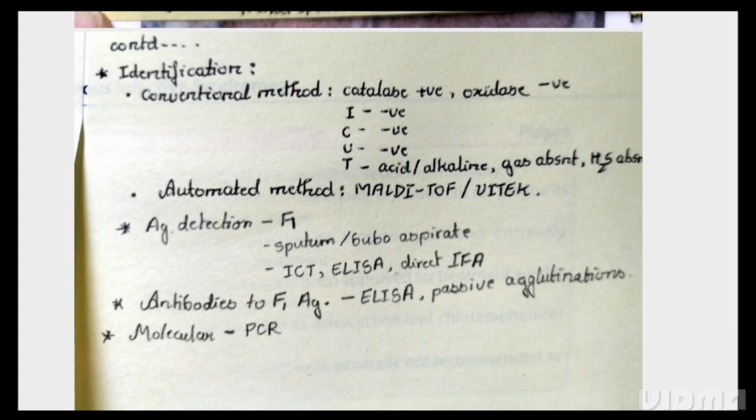Continuation. Identification: we give the biochemical tests. Catalase is positive, and the remaining are all negative. Oxidase negative, ICUT negative. Automated methods are MALDI-TOF and Vitek. Remember, automated methods are MALDI-TOF and Vitek. Antigen detection: we detect F1 antigen in sputum and bubo aspirate by immunochromatography test, enzyme linked immunosorbent assay, and direct immunofluorescence assay. Antibodies to that F1 antigen can also be detected by ELISA and passive agglutination test. Molecular: by PCR, we detect the gene.